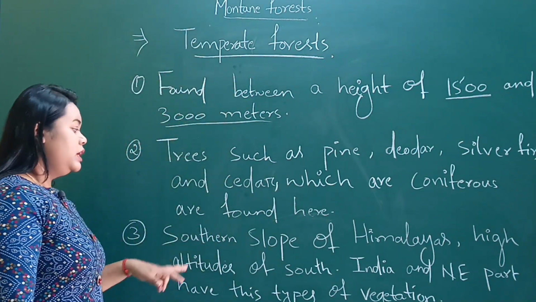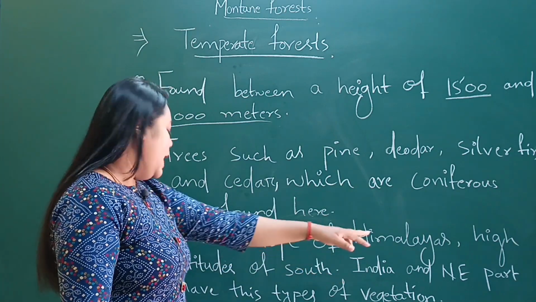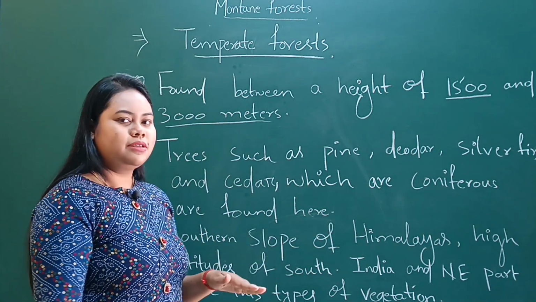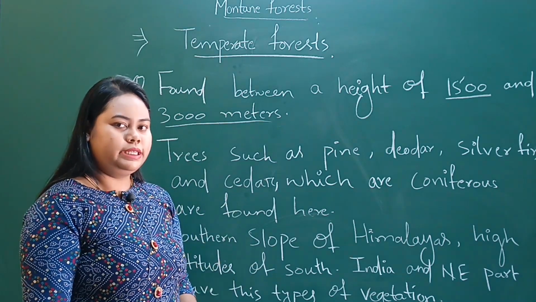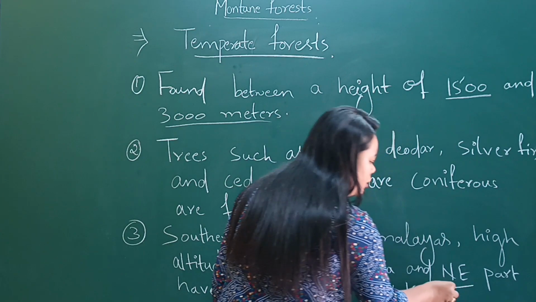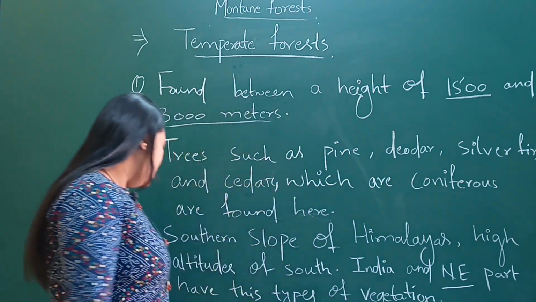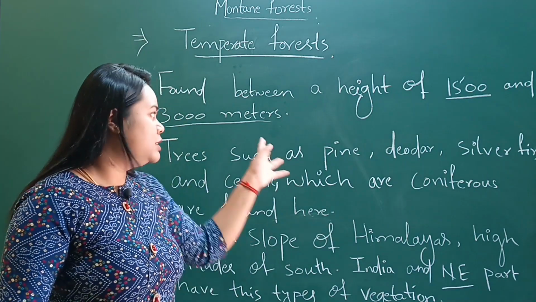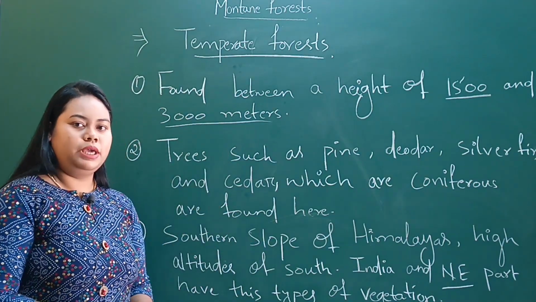Now number three, southern slope of Himalayas, high altitude of south. It means the temperature will be decreasing. In India, NE means northeastern part have this type of vegetation. Now you must take a screenshot of this and make a note.